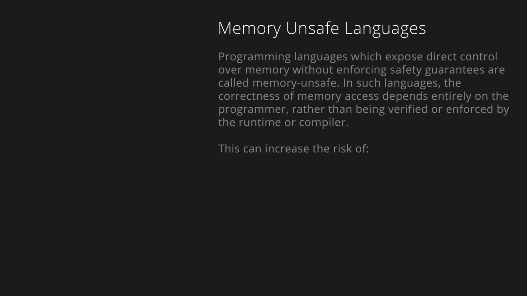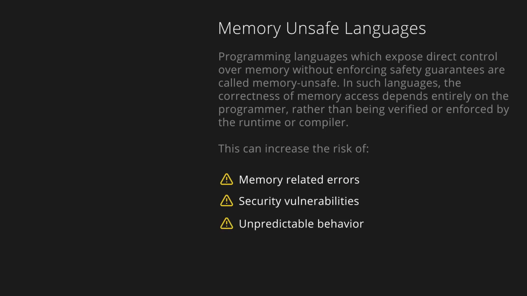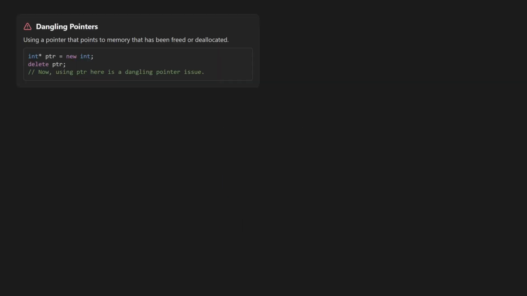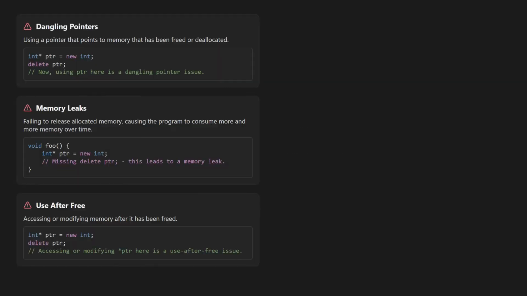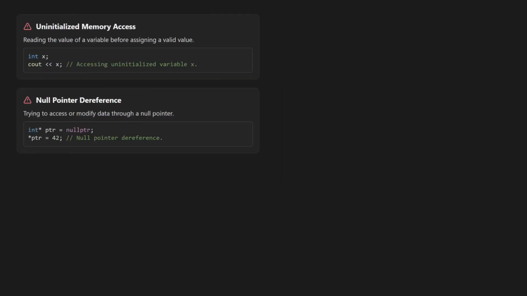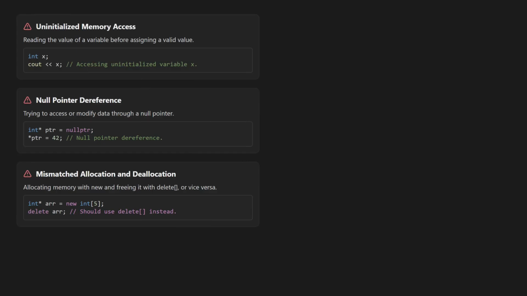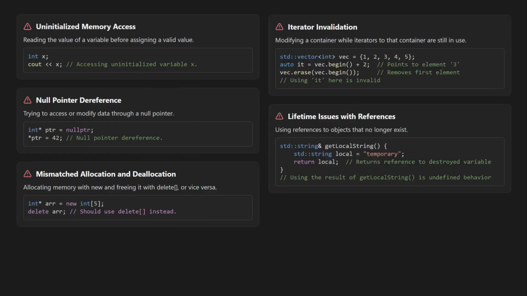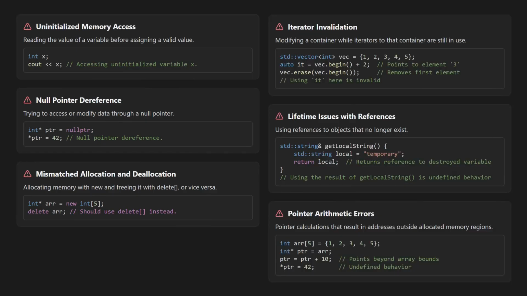C++ is not memory safe. Memory safety refers to a broad category of issues related to how a program manages memory. When we say that C++ is memory unsafe, it means that the language lets programmers write code that can lead to various issues such as memory-related errors, security vulnerabilities, or unpredictable behavior. For example, dangling pointers, memory leaks, use after free, double free, use after move, buffer overflows, uninitialized memory access, null pointer dereference, mismatched allocation and deallocation, iterator invalidation, lifetime issues with references, and pointer arithmetic errors.